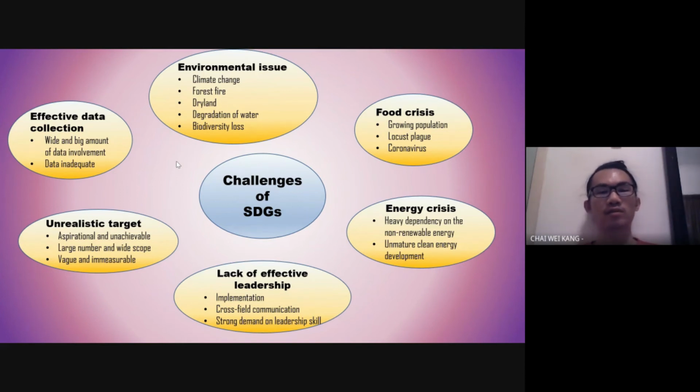Last but not least, a challenge of the SDG is the lack of effective leadership. Leadership is very important in the implementation of activities, communications, connections, and cross-field communications. There is a very strong demand for leadership skills from all fields, which brings a challenge to the United Nations, since the supply of this leadership skill is not enough around the world.